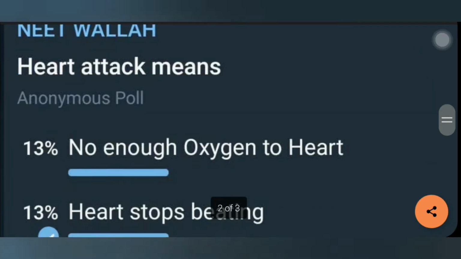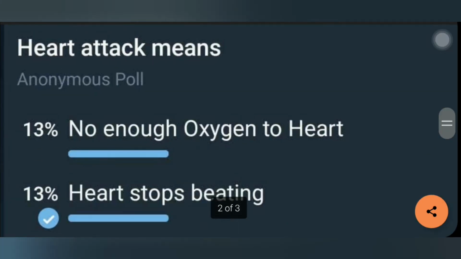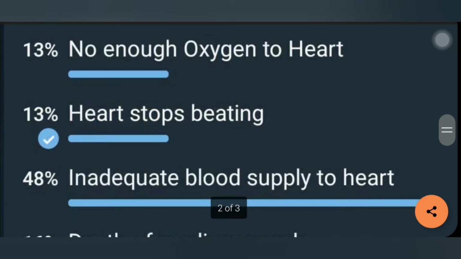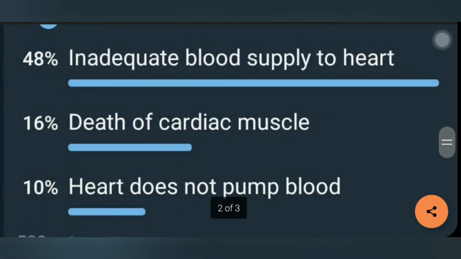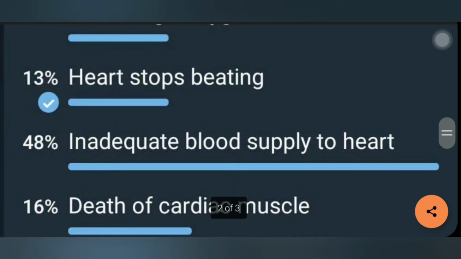First of all, we will see, in our Telegram channel we created a poll where the question was: heart attack means? We gave about 5 options, which are: not enough oxygen to the heart, heart stops beating, inadequate blood supply to the heart, death of cardiac vessel, and heart does not pump the blood. So these were the percentages of answers given to each of those 5 options.